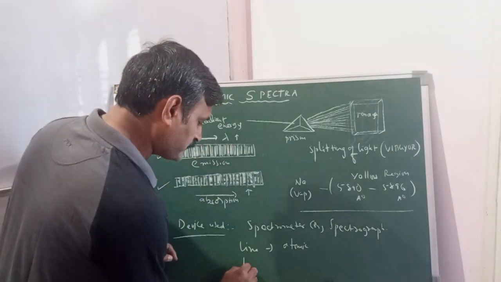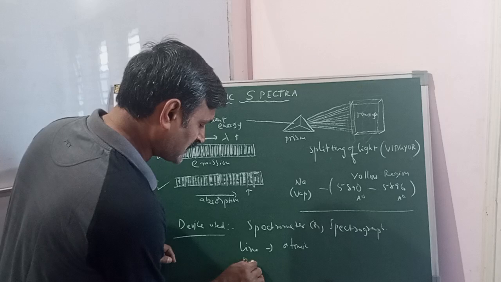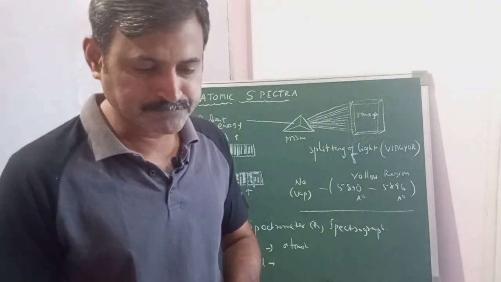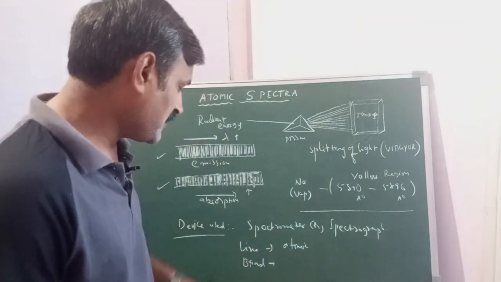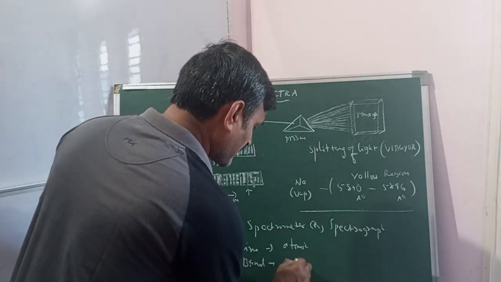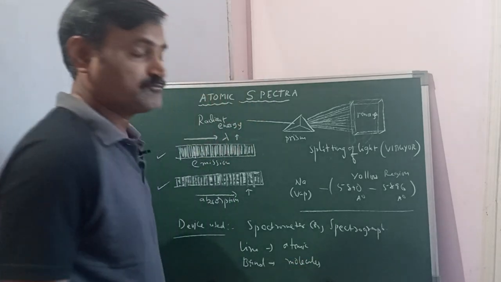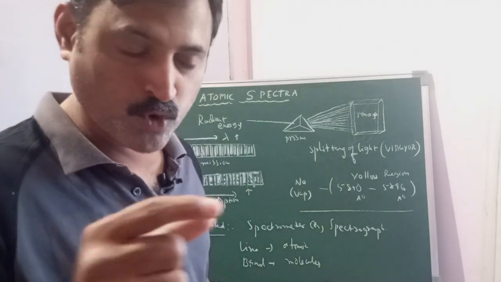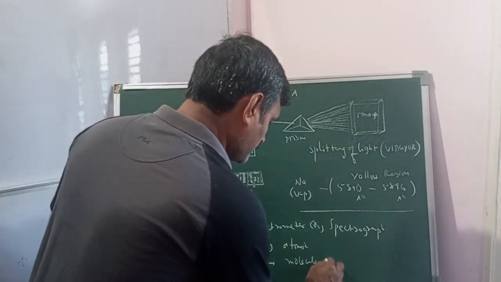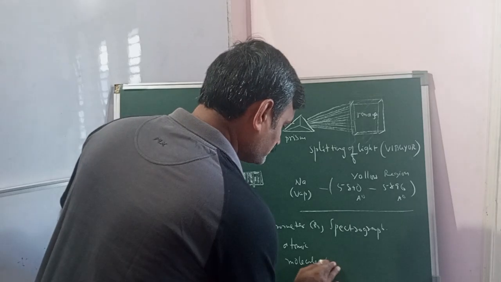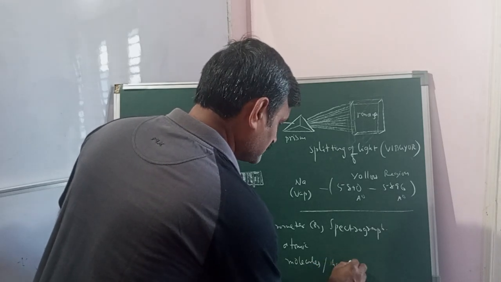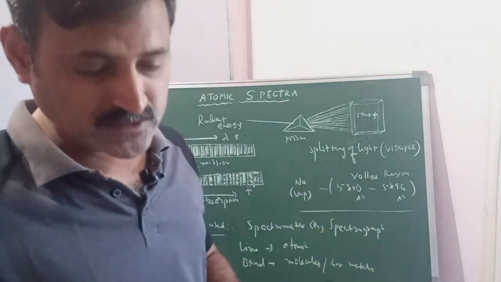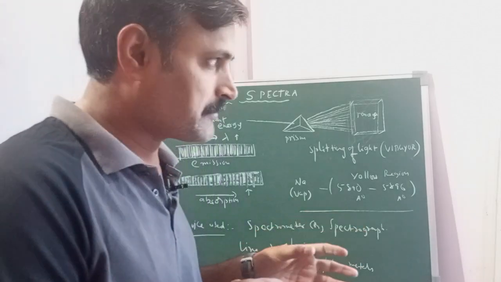Whereas one more type of spectrum is the band spectrum, which most molecules form. Molecules in vapor state, hot metals, and molecules in the gaseous state are said to form this band spectrum. So that's the meaning of line spectrum and band spectrum.